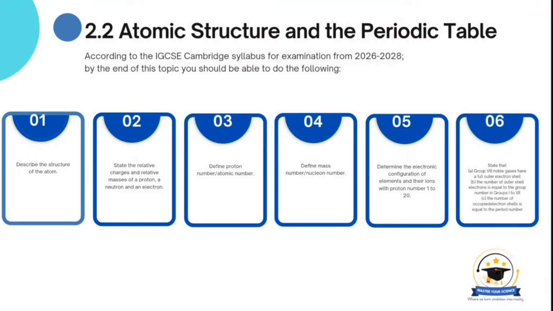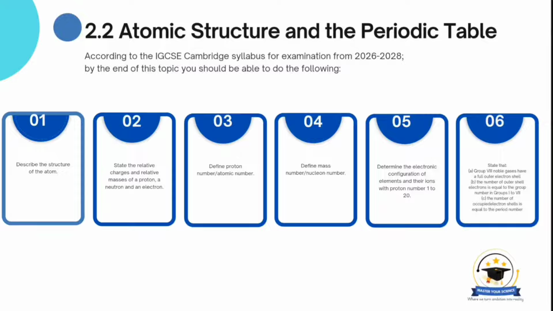Section 2.2, Atomic Structure and the Periodic Table. According to the IGCSE Cambridge Syllabus for examination from 2026 to 2028, by the end of this topic, you should be able to do the following. Number 1, describe the structure of an atom. Number 2, state the relative charges and relative masses of a proton, a neutron, and an electron. Number 3, define proton number or atomic number. Number 4, define mass number or nucleon number.